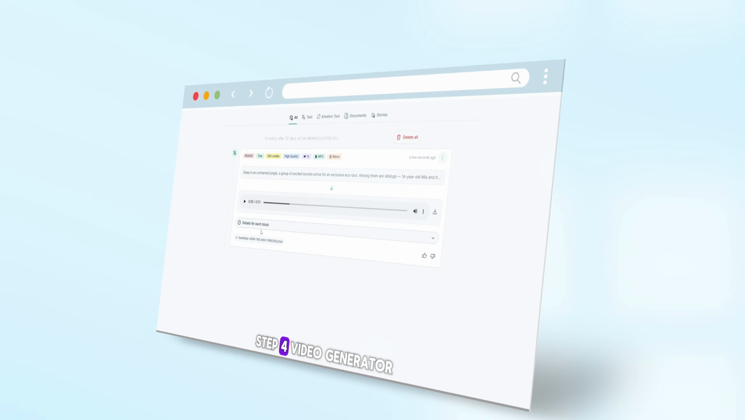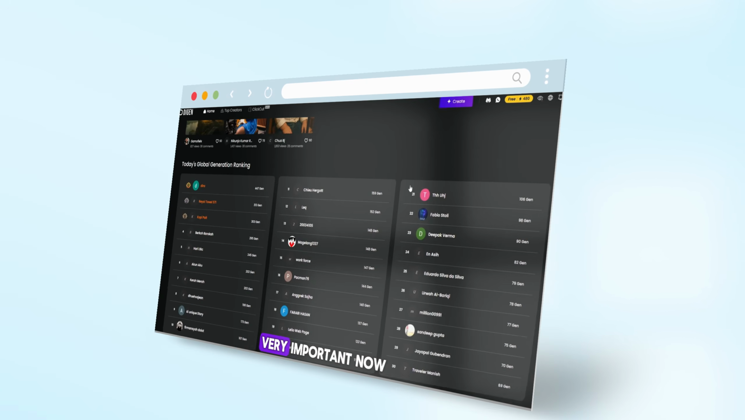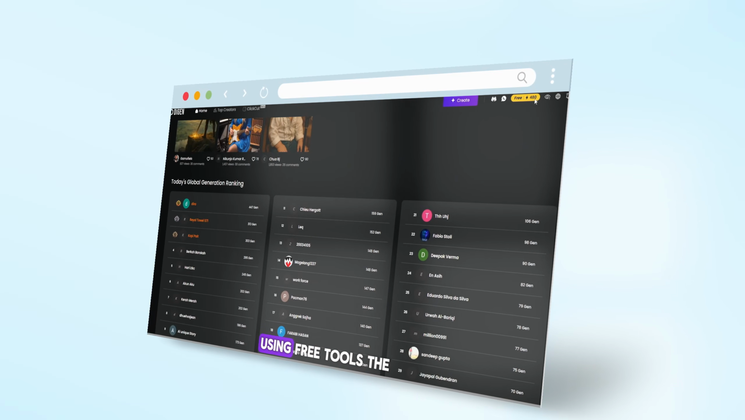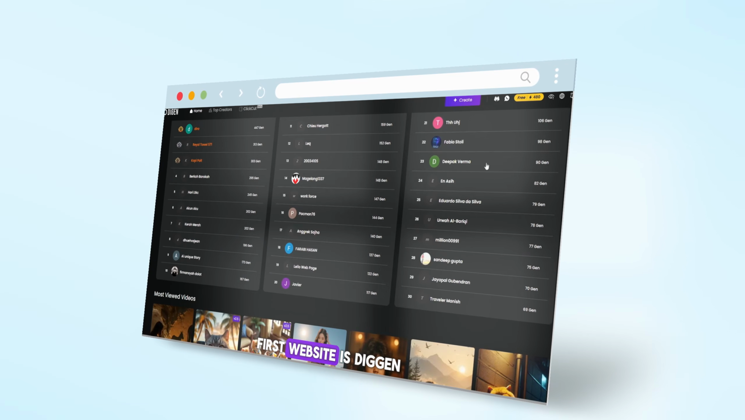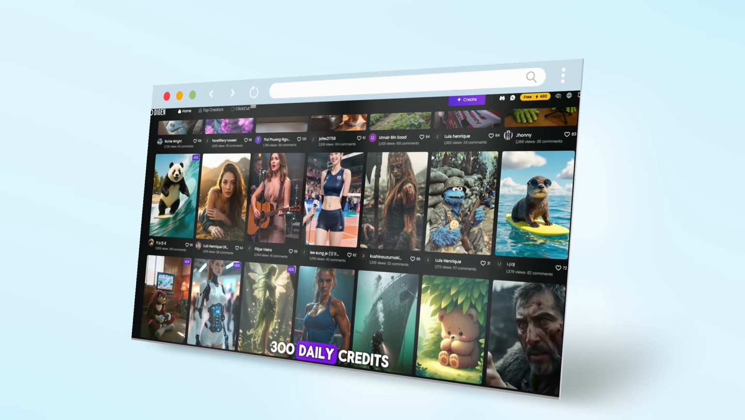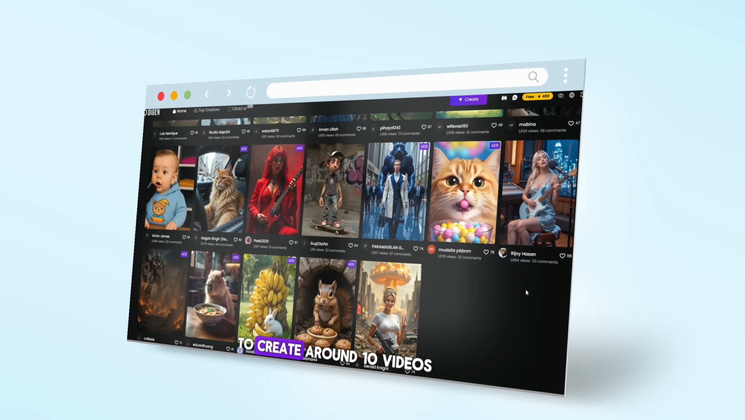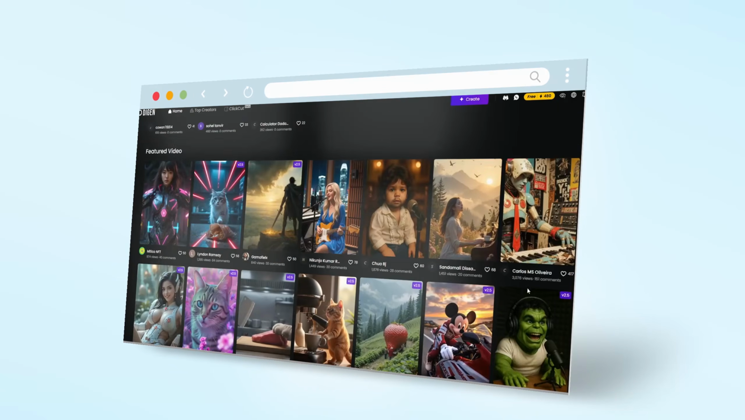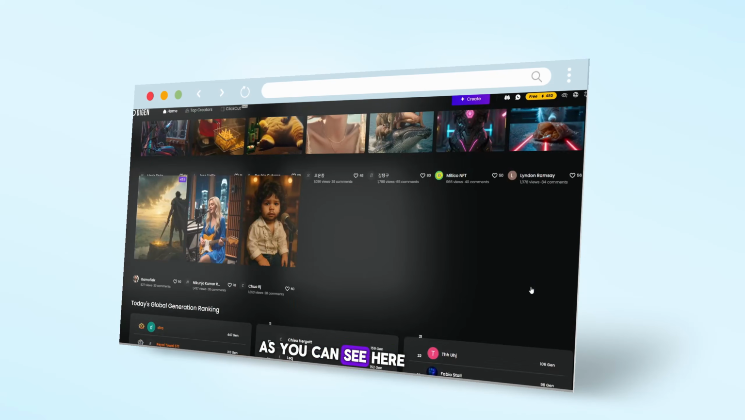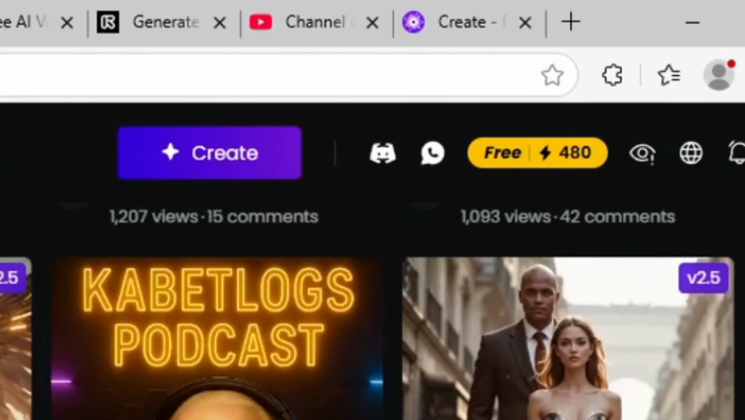Step 4. Video generator, very important. Now let's talk about how to generate videos using free tools. The first website is Digen.ai. This website gives you 300 daily credits, which you can use to create around 10 videos. The next day, you will receive more credits. As you can see here, these are the credits I currently have.